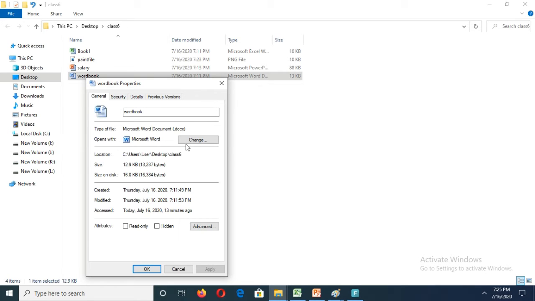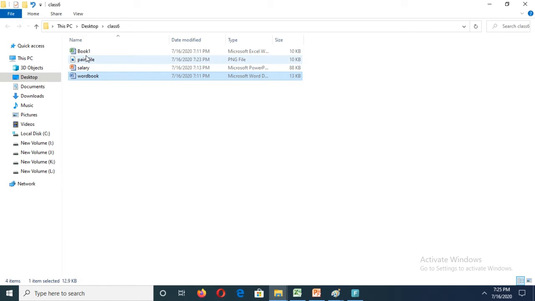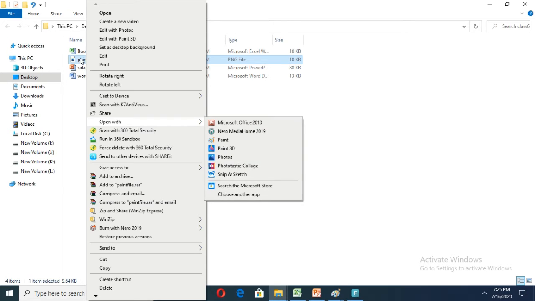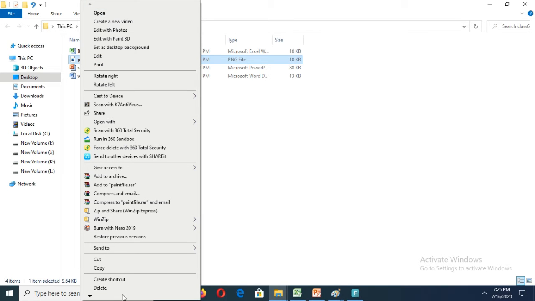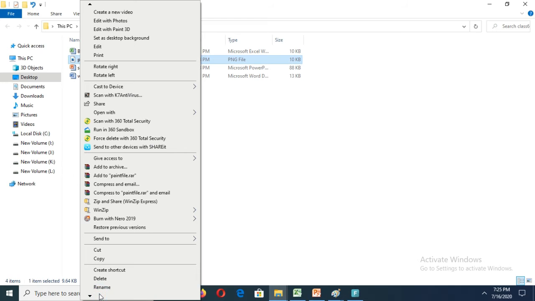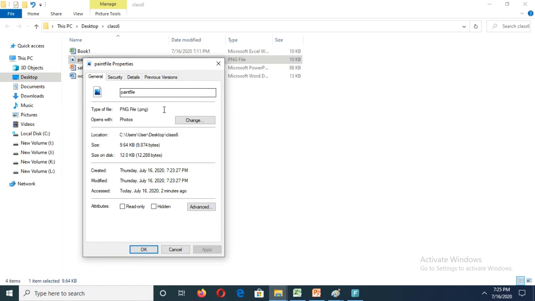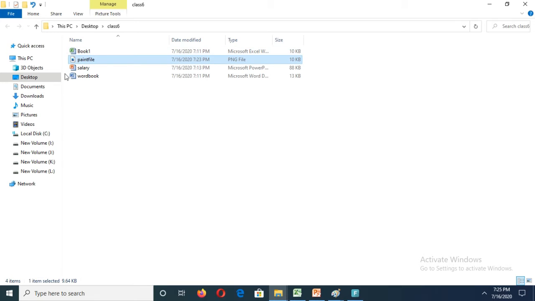We can identify files using these extensions. And if I select the Paint file's properties, from this Properties window you can see PNG. What's the type of this Paint file? .png. In this way, using these extensions, we can identify the different types of files.